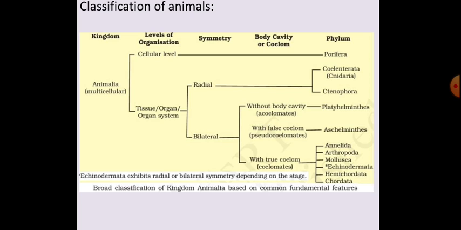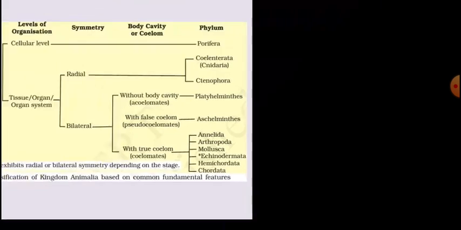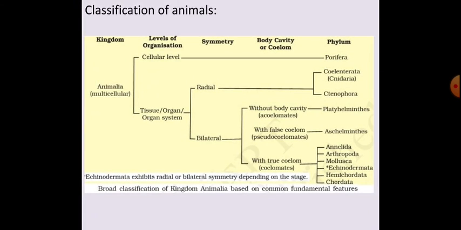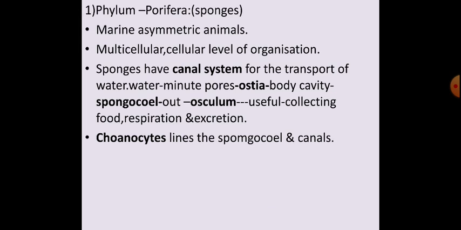Pseudocoelomates, with scattered coelom, are the Aschelminthes, and those with a proper coelom are phylum Annelida, Arthropoda, Mollusca, Echinodermata, Hemichordata, and Chordata. These are some of the characteristic features of particular animals. This is the classification of animals. So in the next class, we will be studying different phyla and their examples. Okay, hope you understood. Thank you.